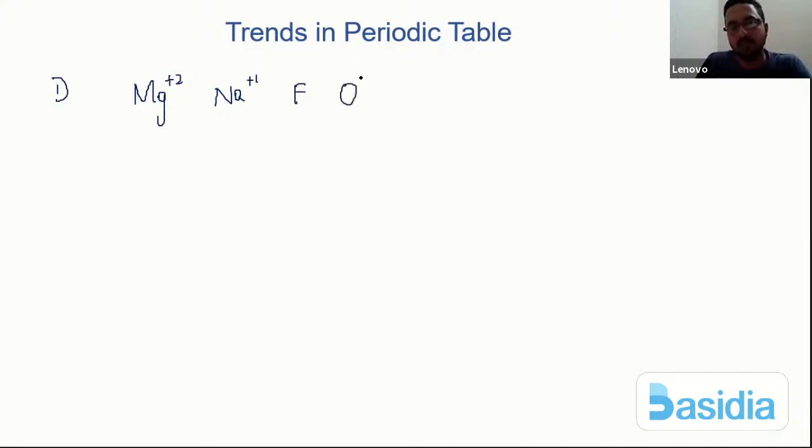I write oxygen with -2 charge, and let me say nitrogen with the -3 charge. Check the charges. Mg plus 2, Na plus 1, then you have a fluorine, then you have an oxygen -2, and you have a nitrogen with a -3.